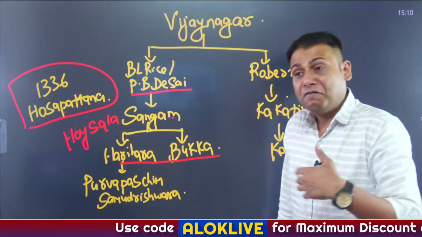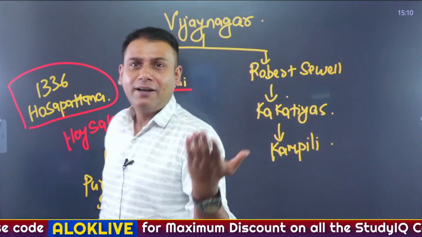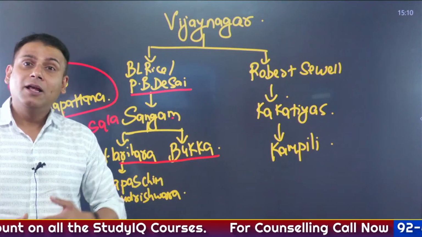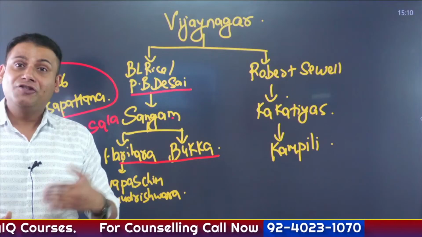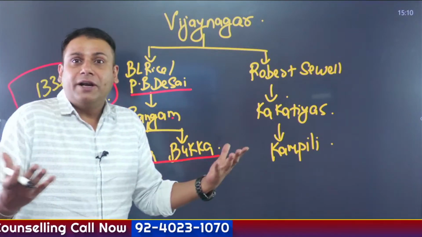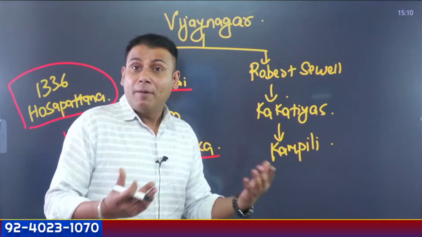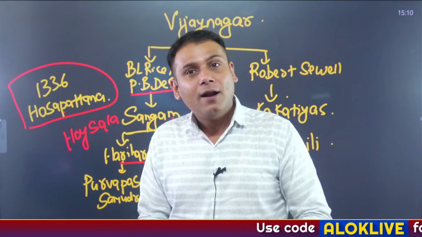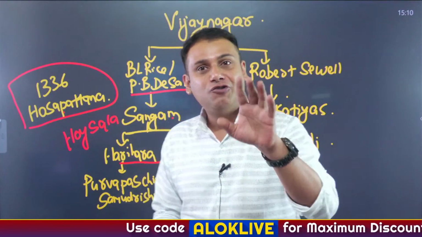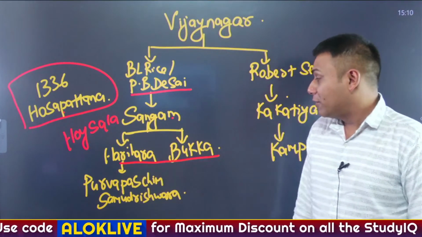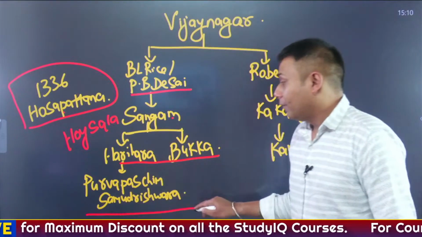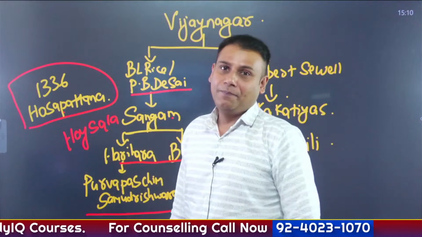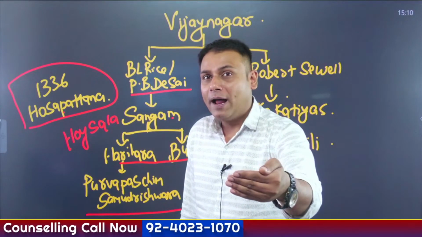In fact, Harihara assumed an exalted title. Like we have seen in ancient India, the Gupta rulers such as Vikramaditya, Chandragupta II, assumed exalted titles such as Param Bhagavat, Parameshwar, Param Bhattarak, Maharajadhiraj. Similarly, Harihara at that time assumed the title Purva Paschim Samudra Adhishwar. In simple words, master of the ocean in the east and the west. So this was a title assumed by Harihara I.